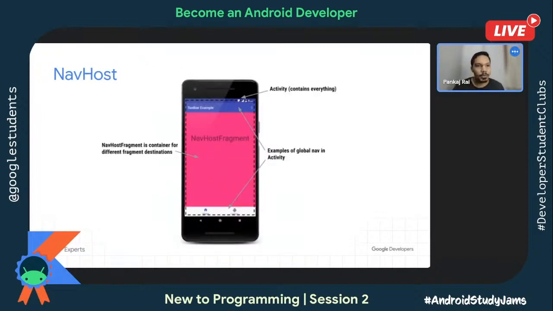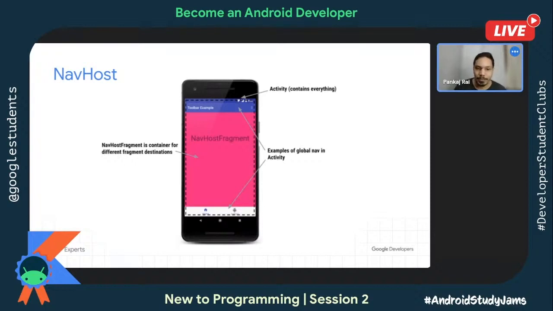Okay, now let me talk about the nav host. Earlier, the navigation graph was one component. Now the next one is the nav host. I've talked about the fragment. That fragment is helpful for multi-panel UI, and not just multi-panel UI. If you have a single piece of functionality for a screen which you want to share across various parts of the app, then again fragment is useful in those scenarios.